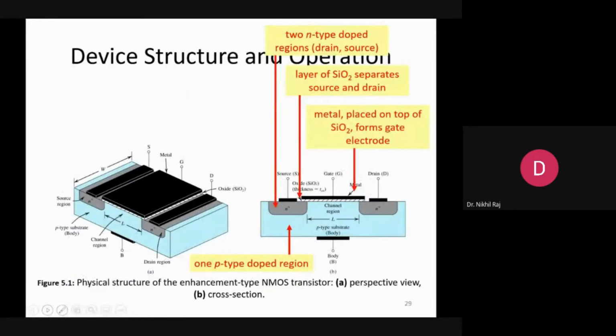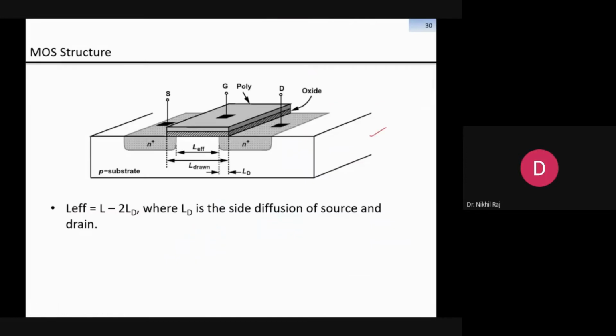Okay, so this was your N channel MOSFET. There are two n-doped regions which are called the drain and source. Then there is a layer of SiO2, and then a metal is placed over the top of SiO2 which forms the gate electrode. This is the structure of the MOSFET. Now comes the working. Working basically has three steps: first depletion, then accumulation, then inversion.